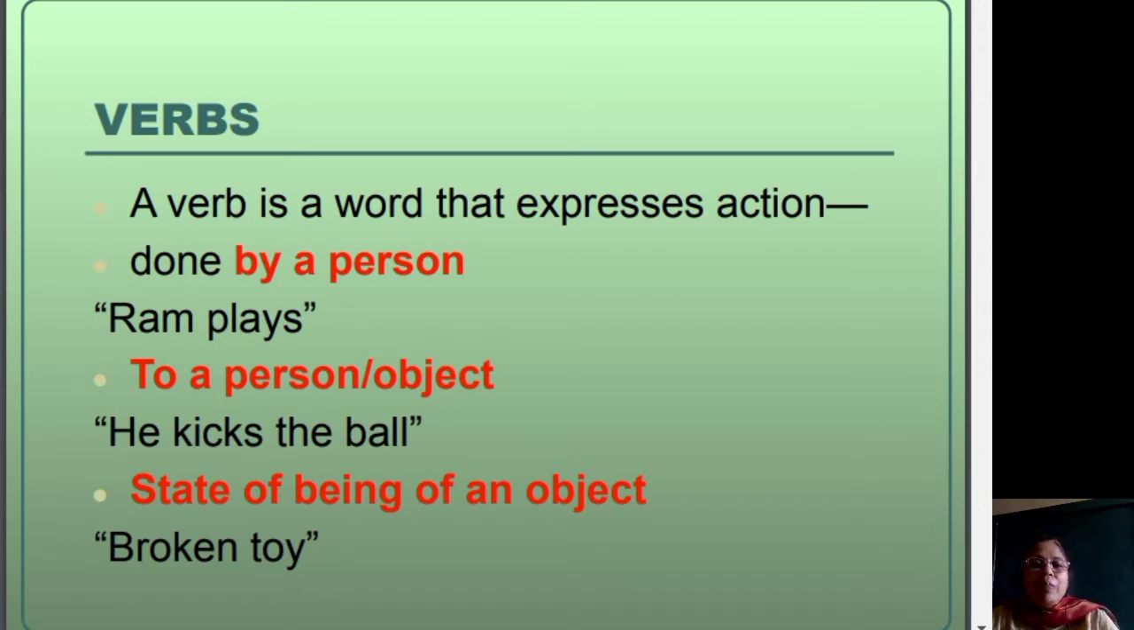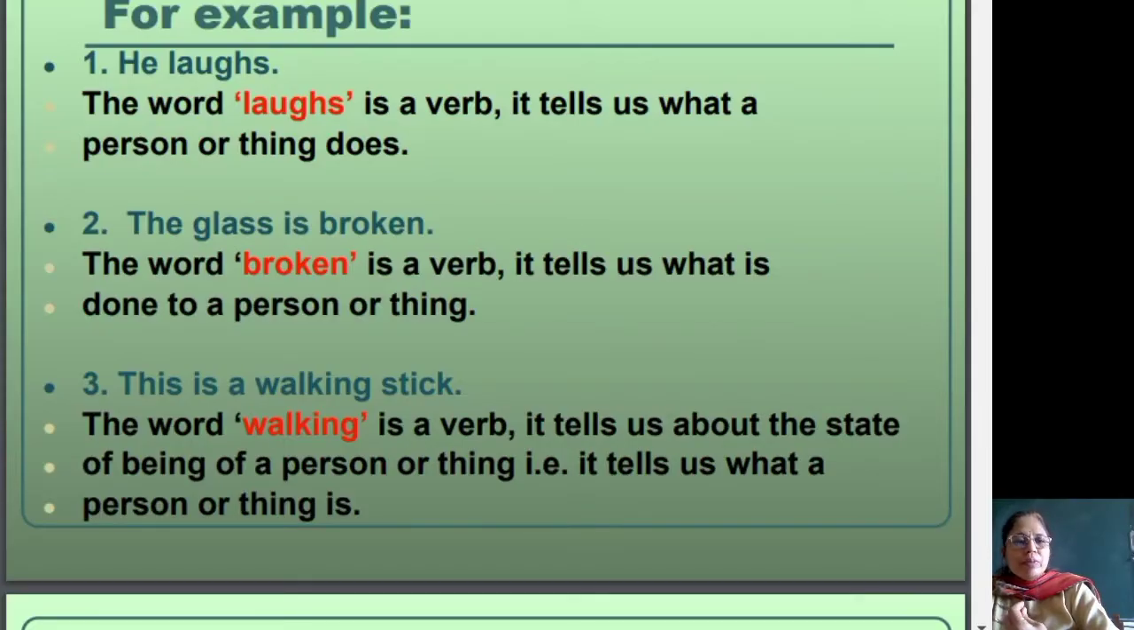For example, Ram plays. A verb may express an action which is done to a person or an object. In the sentence, he kicks the ball, the action is being done on the ball. Another way is to express the state of being of an object. For example, broken toy does not express any action at all, but it tells us what is the state of the toy, the fact that it is broken. Let's look at some examples.